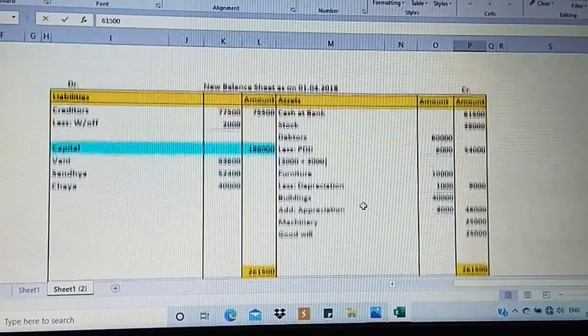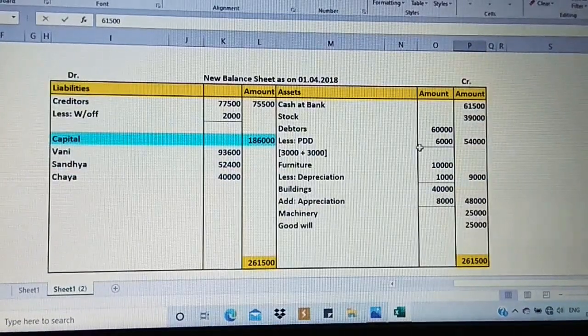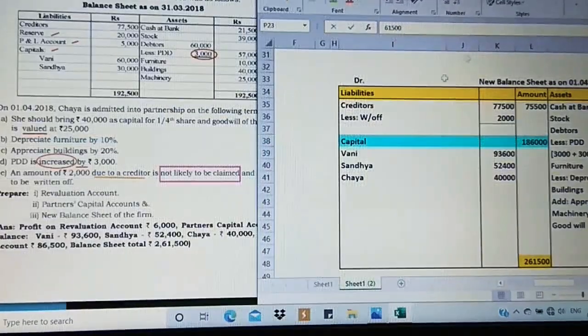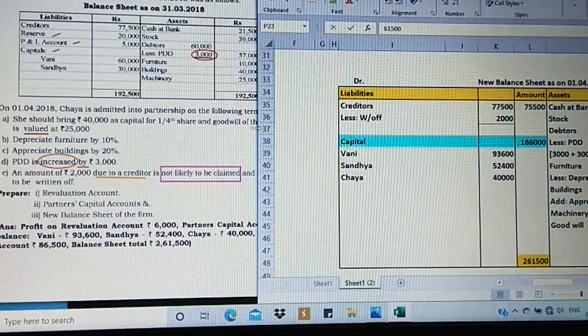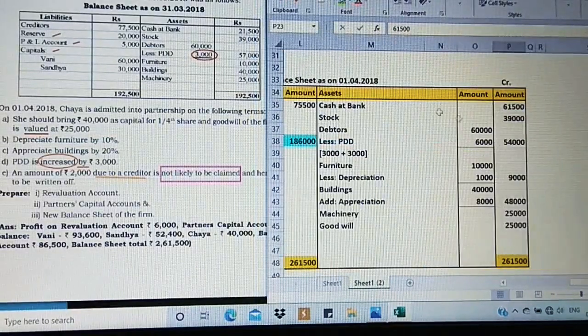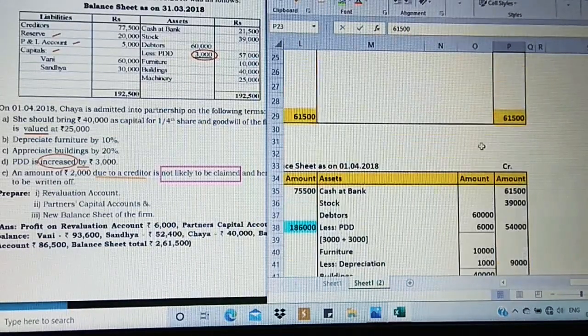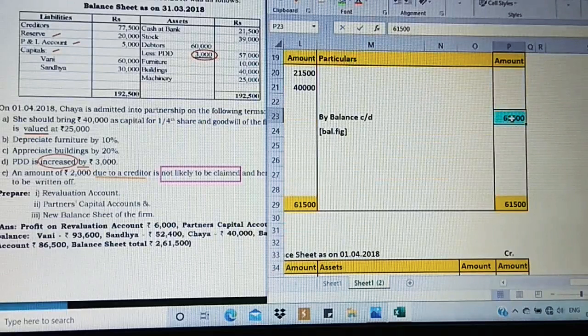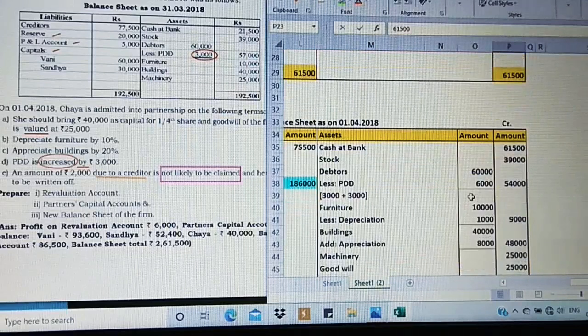Then coming for the new balance sheet as on 1st April 2018. Let me minimize it. Yes, moving on to the asset side first. Cash at bank, which is going to be the balancing figure found from the cash account. Just observe the cursor, 61,500. I've taken on the outer column directly. Then stock, no adjustment, take it directly.